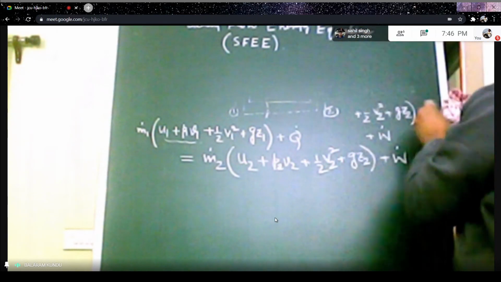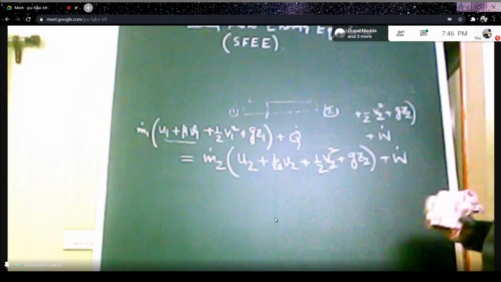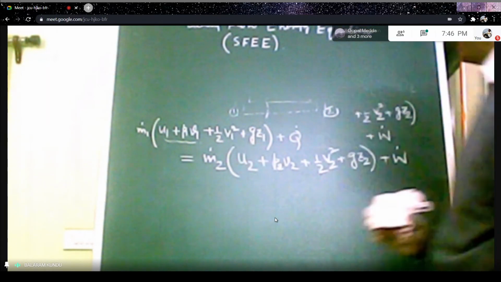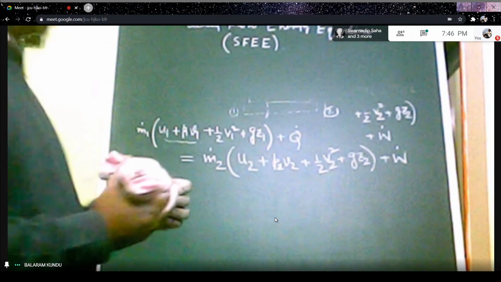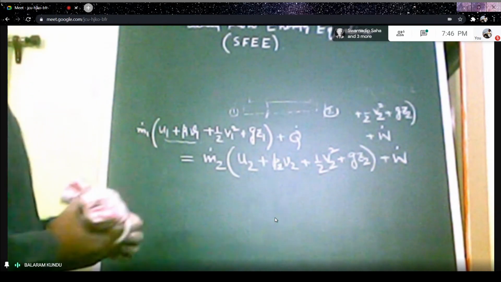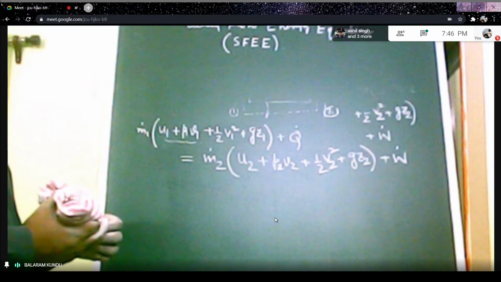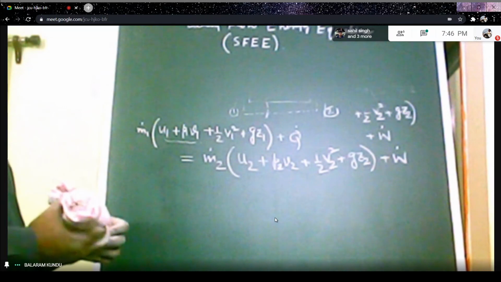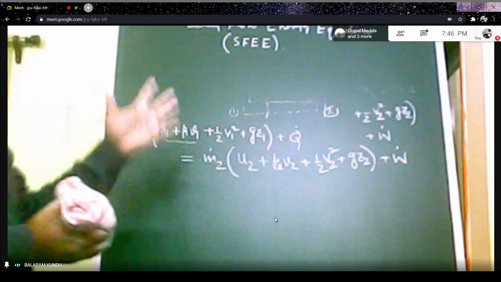So W dot is there. This is your W dot divided by m dot. So this is the steady flow energy equation. This equation is very important for analysis under steady flow situations. So this equation is needed to analyze any system.